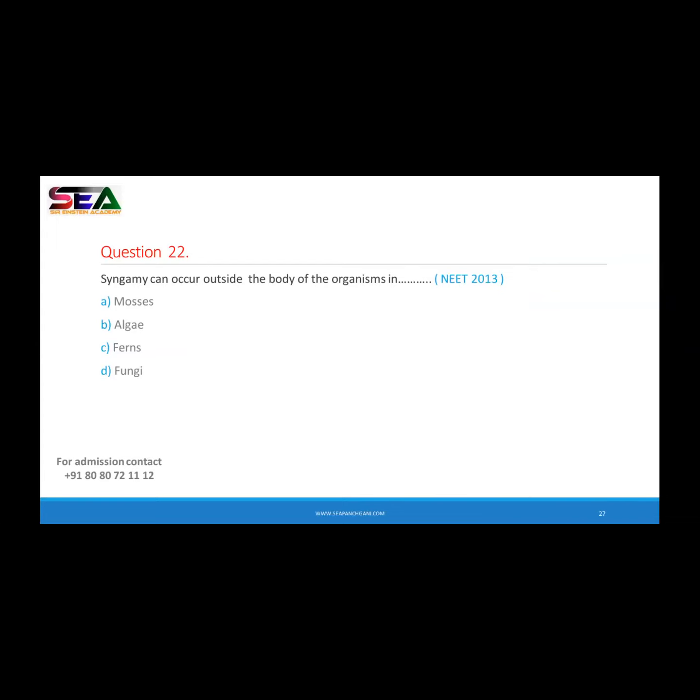Might be you know about the term conjugation. Okay. Do you know about the conjugation, the mode of sexual reproduction in algae? What exactly do you know about the conjugation in algae? Here you got your answer. In that word, the answer is there. Syngamy and conjugation. Is it related with the sexual reproduction, Shweta? Yes, Sumaya. Is it related with the sexual reproduction?